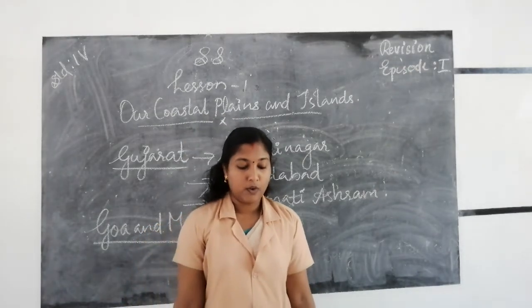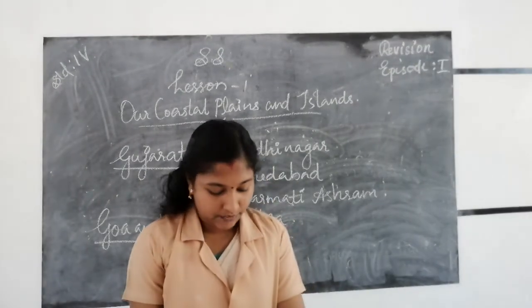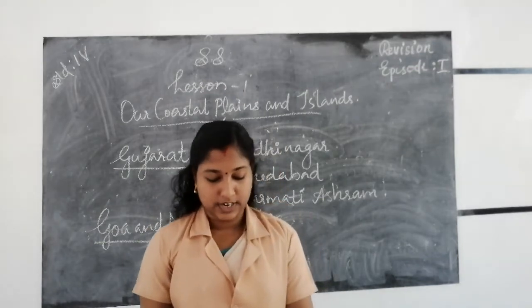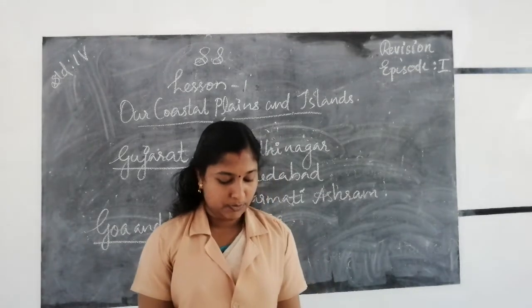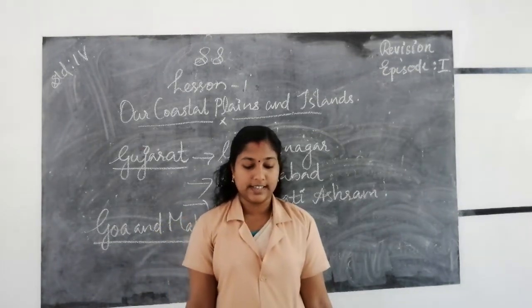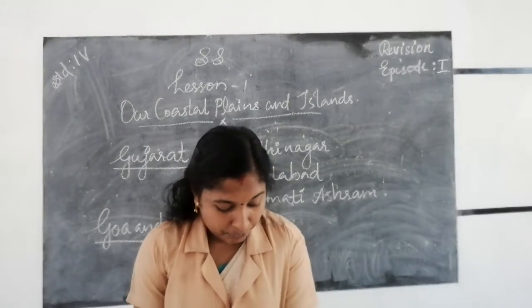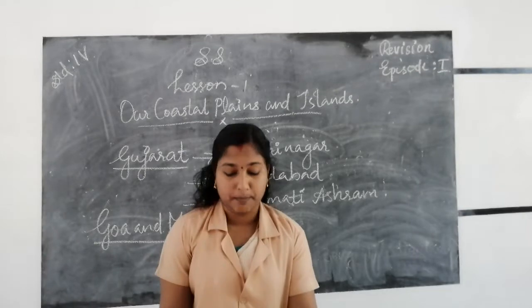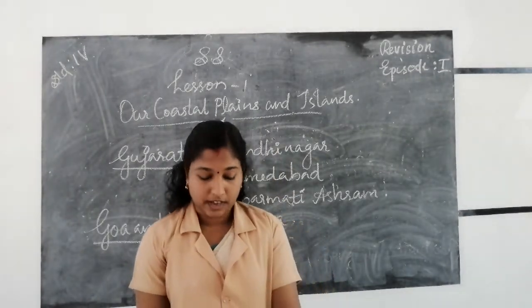Most of the people of Goa are farmers and fishermen. They cultivate rice, cashew nuts, coconut, mangoes, etc. The famous tourist places of Goa are St. Saviour's Church, Mahalakshmi Temple, Fort Aguada, and the beautiful beaches of Goa. The major port in Goa is Marmagao.